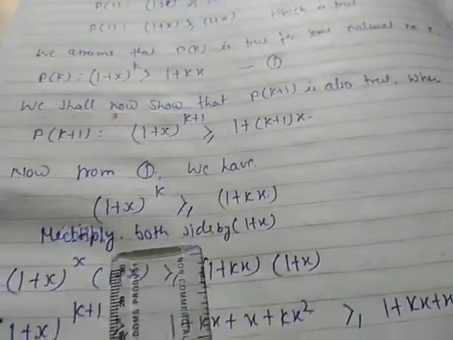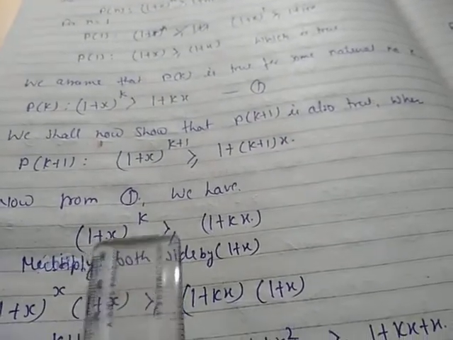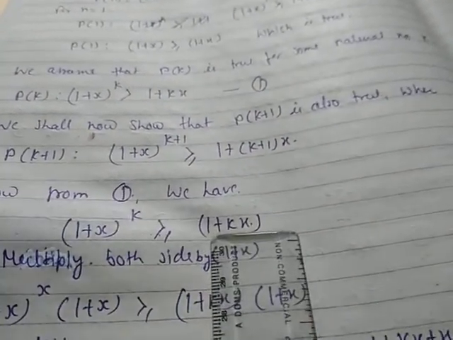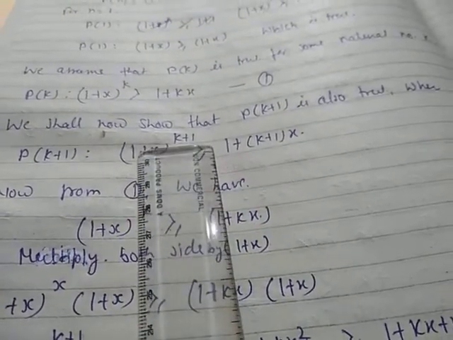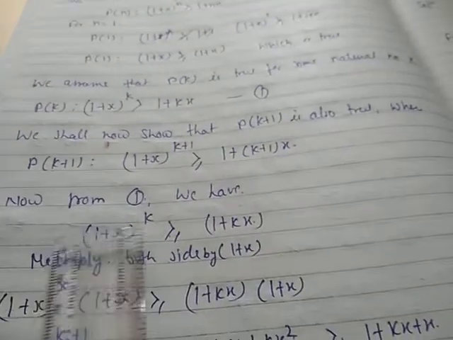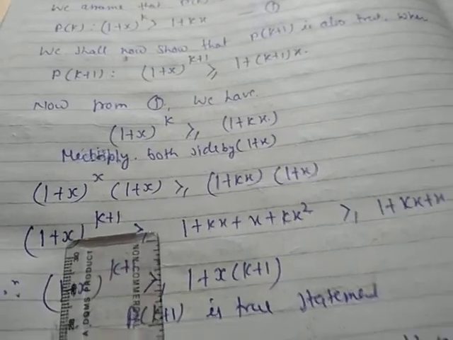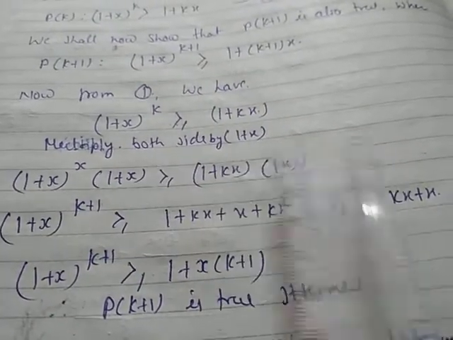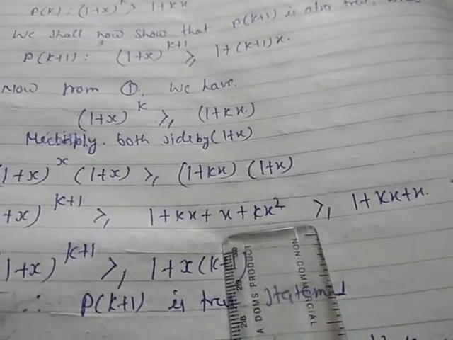Now for proving this kind of question, since it is an inequality, we have to take the true statement. The true statement is Pk, which is (1 + x)^k ≥ 1 + kx. Now Pk+1 is (1 + x)^(k+1). That means definitely we have to multiply on both sides by (1 + x). Multiplying both sides, this will be (1 + x)^(k+1), and multiplying these two factors it will give you 1 + kx + x + kx².